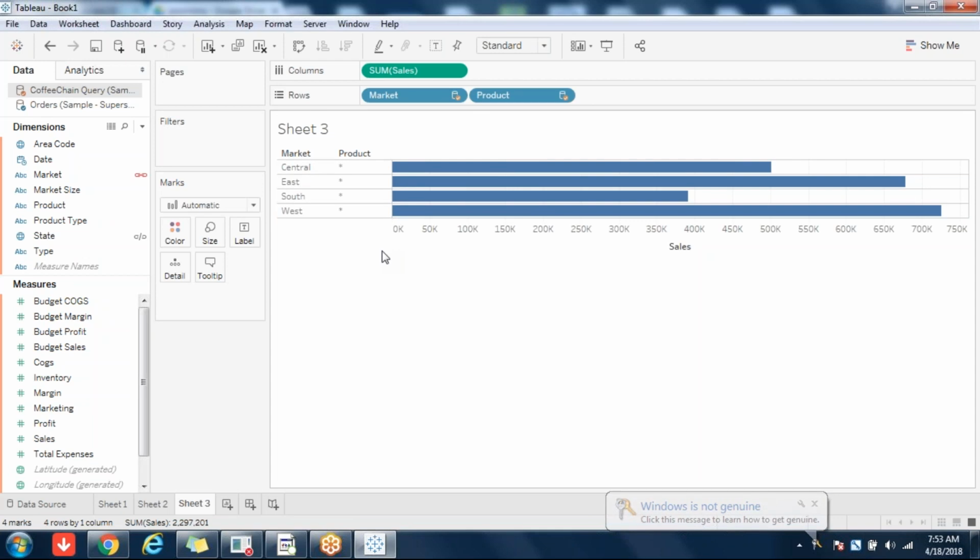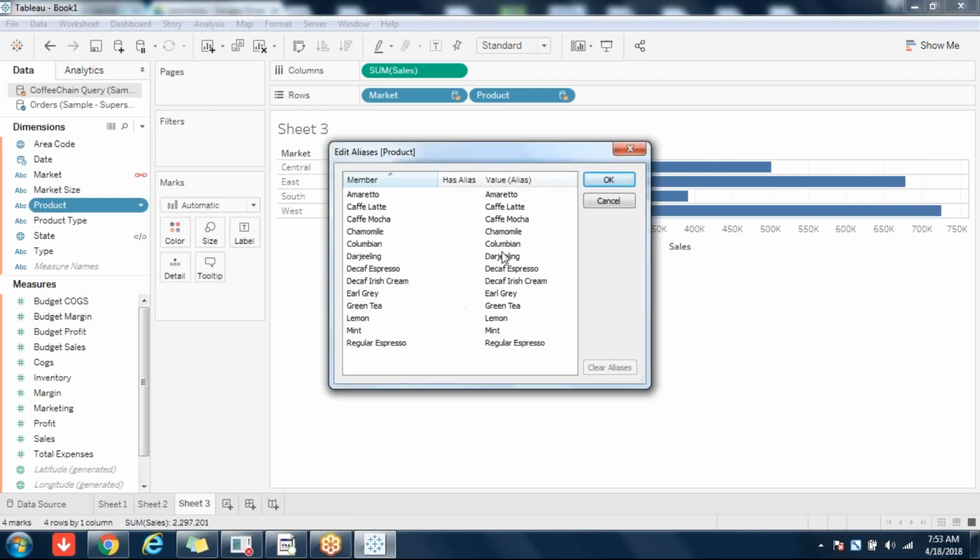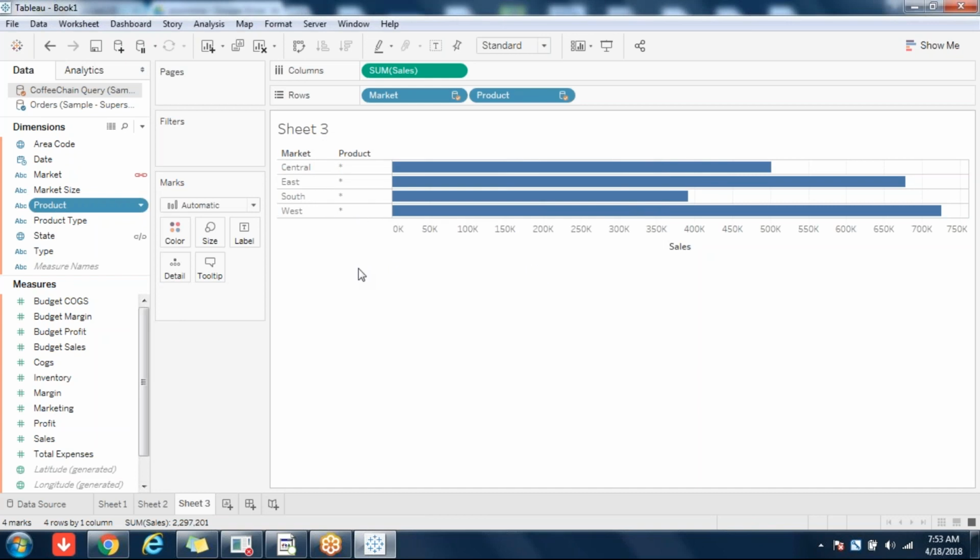Why? Because non-matching data should show null values, but it is showing asterisk here, no data at all. But product has data. It is not that it doesn't have the data. It has the data, but it is not showing the data. Why? Because it is a non-blended field. So you cannot achieve a full outer join by using blending. Got it? These are some important points which you should remember for interviews. I'm talking about interviews all this time.